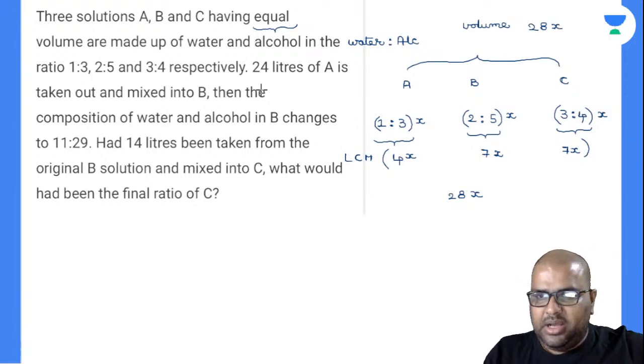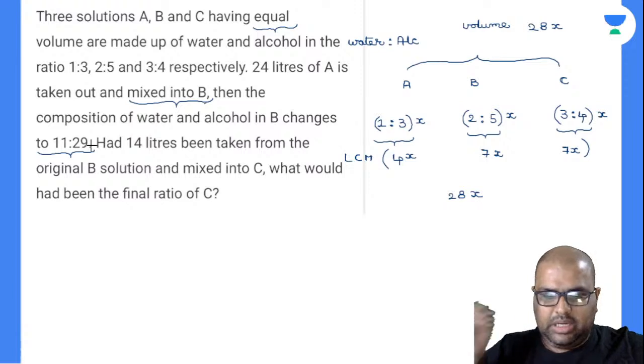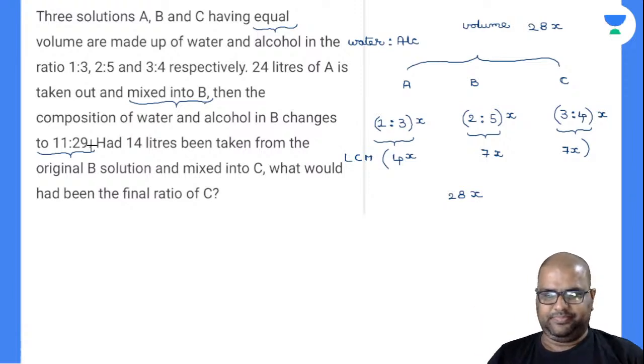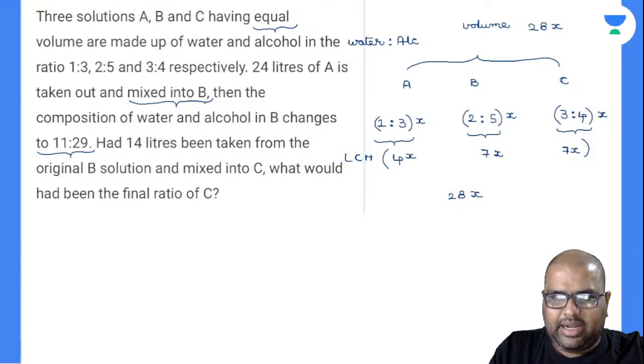So, 24 liters of A is taken out and mixed into B. Then the composition of water and alcohol in B changes to 11 is to 29, it seems. Tell me, first of all, I'll take down this value. I'll write it down.